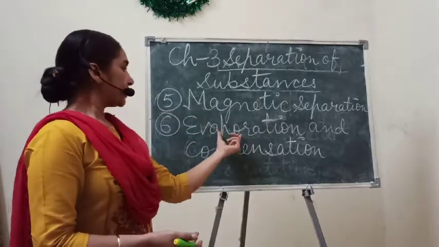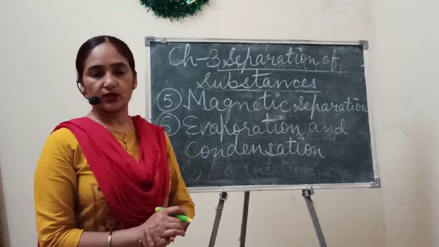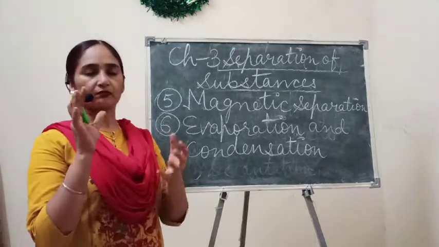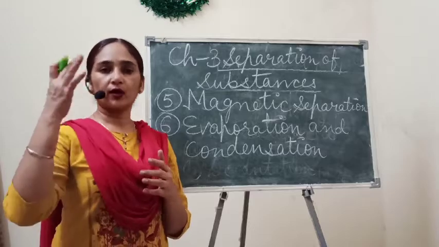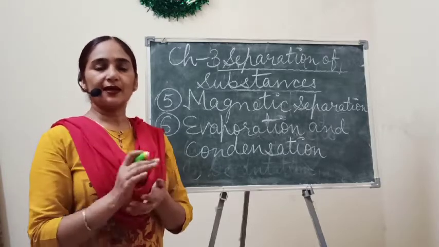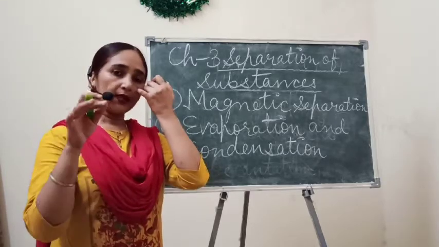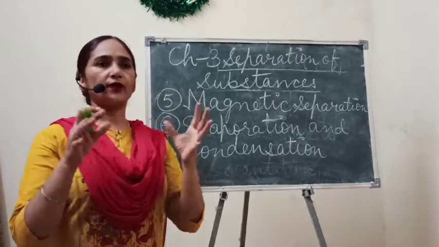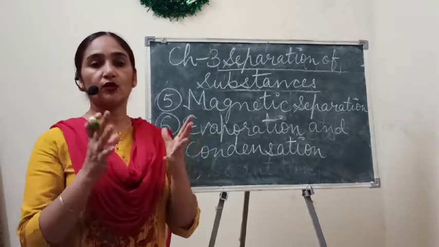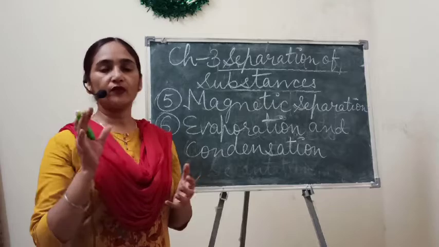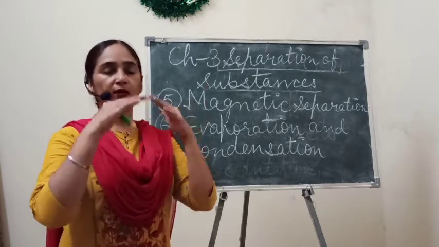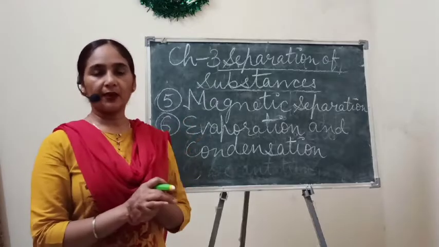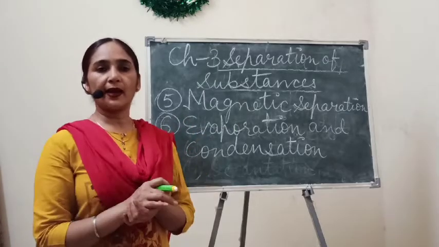First is evaporation. You know that water always evaporates in the form of water vapors. When sunlight falls on any water bodies, or if we talk about your wet clothes, when we wash our clothes and hang them on the wire for drying, how do they become dry?